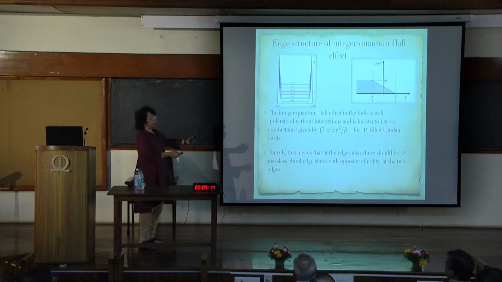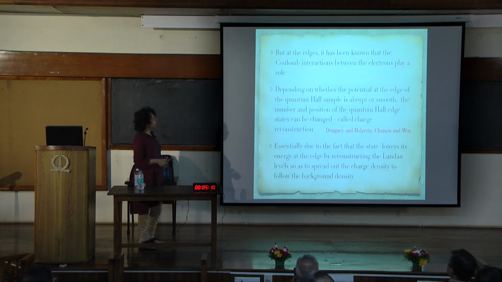Essentially it happens because the edge states are massless, and as you make the edge smoother, the electrons want to follow the background positive potential as much as possible to lower the energy. So this is why you have charge reconstruction.